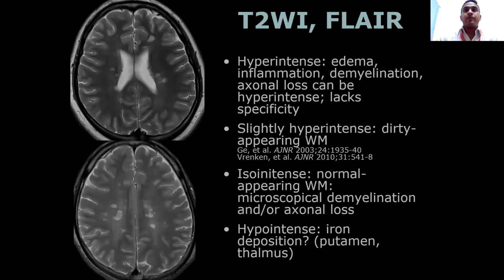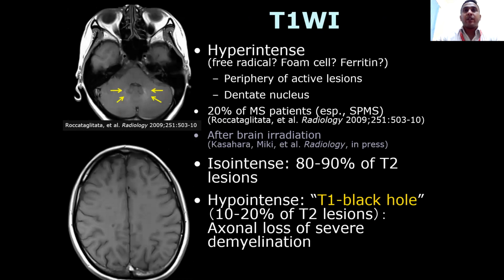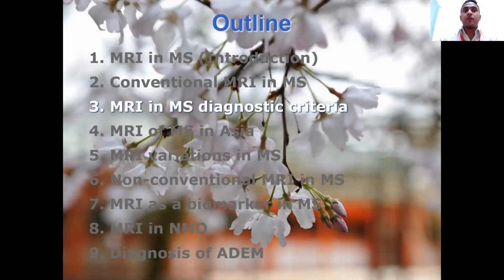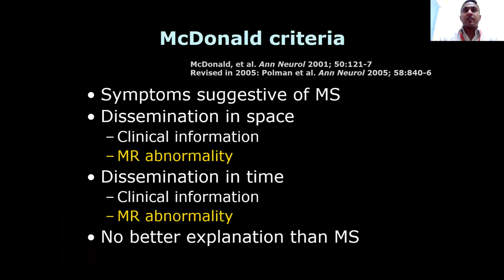Hyperintense on T1: periphery of active lesions, dentate nucleus in 20% of MS patients, after brain irradiation. Isointense in 80 to 90% of T2 lesions. Hypointense can also be T1 black holes, axonal loss, severe demyelination. Gadolinium enhanced when there is blood brain barrier breakdown in active lesions, and 5 to 10 times more often seen in relapse.